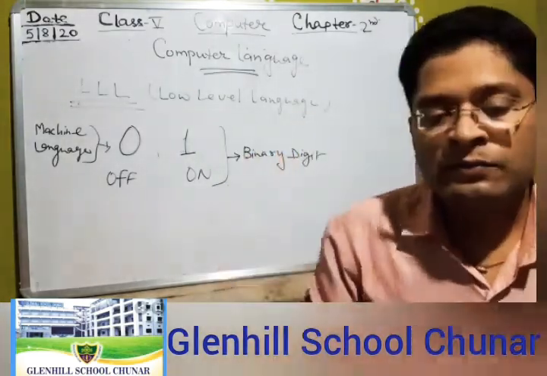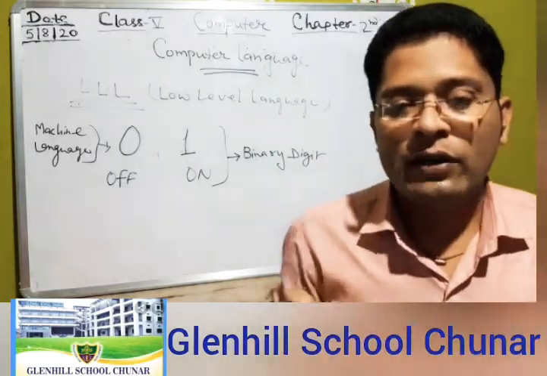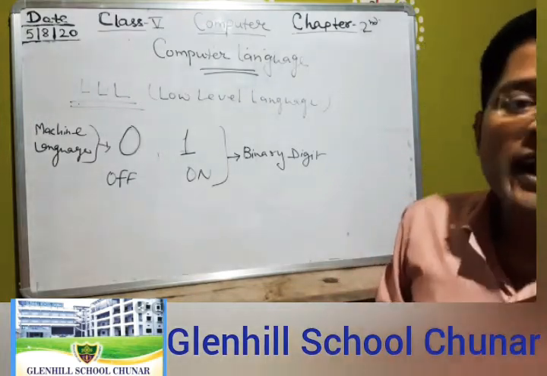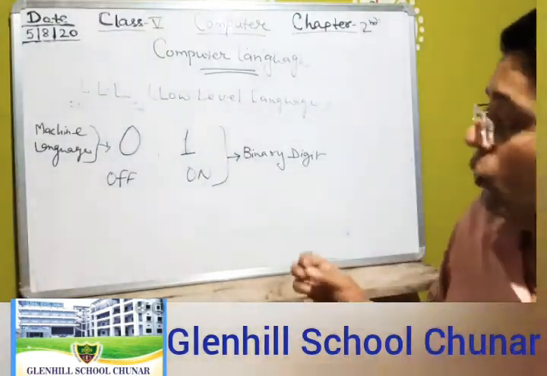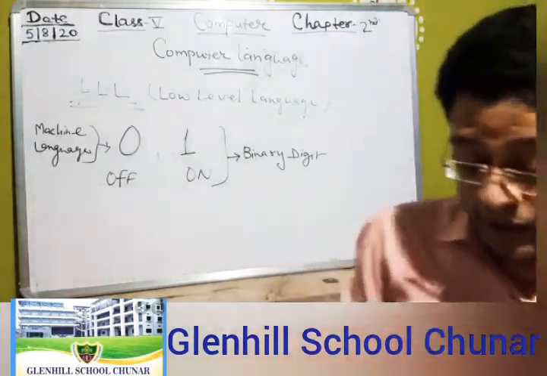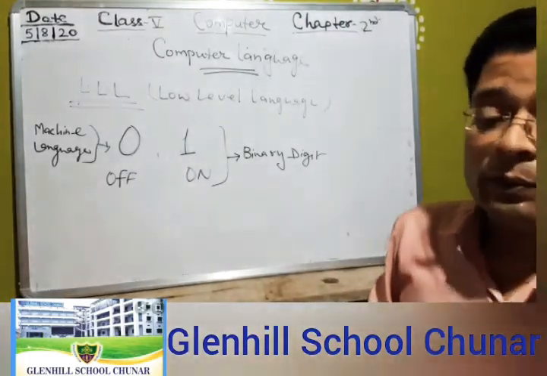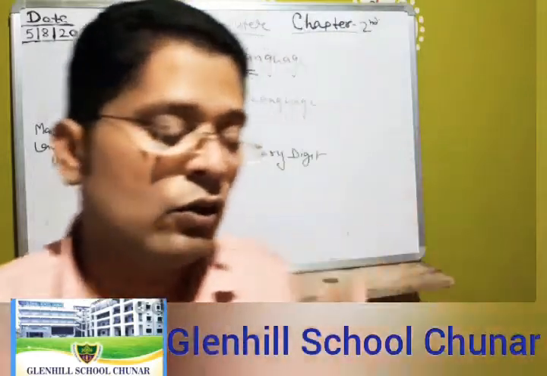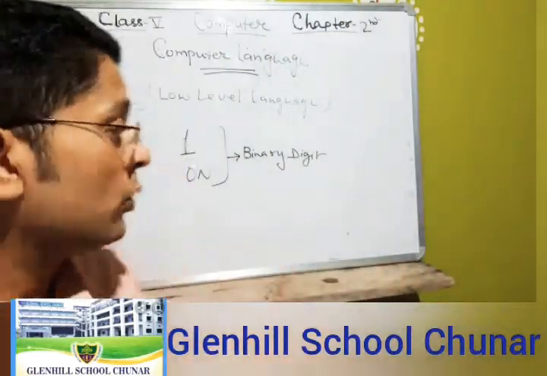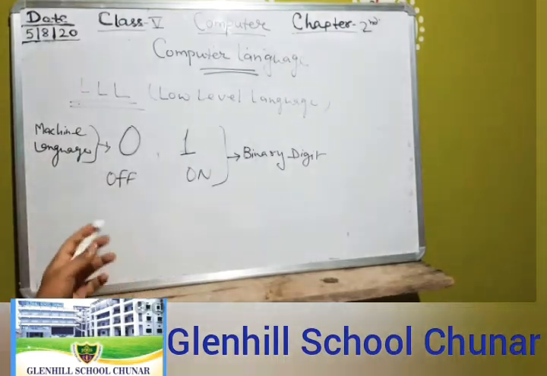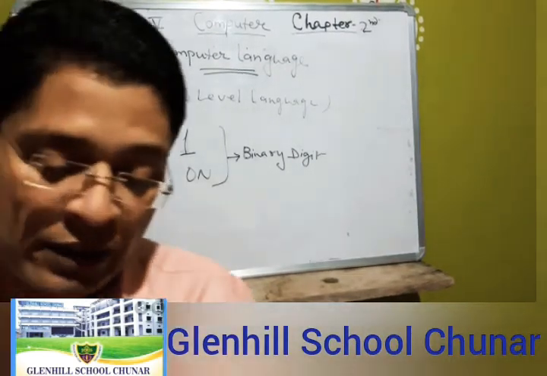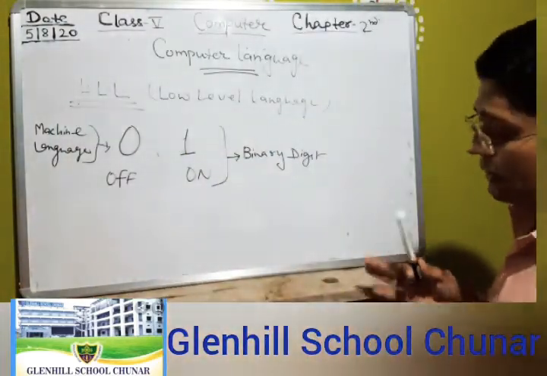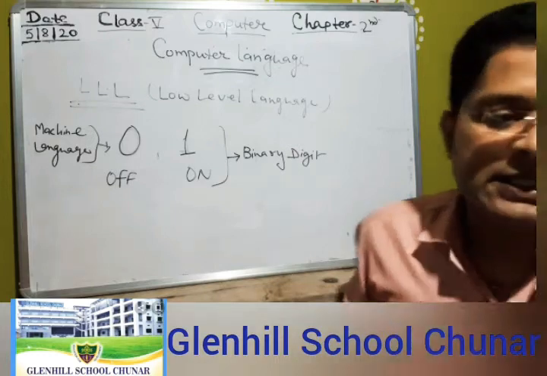Machine code like 0 and 1 is difficult to remember and understand, and finding errors in a program is very difficult. Suppose a program has a default error, then searching through the programming code was difficult. So finding errors in a program is very difficult. Also, machine language programs are not portable to other computers. So these are the low level language advantages and disadvantages.